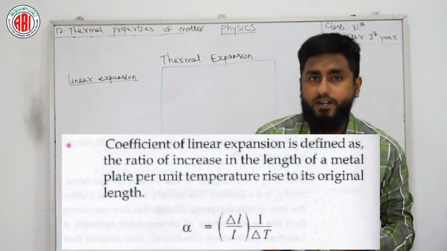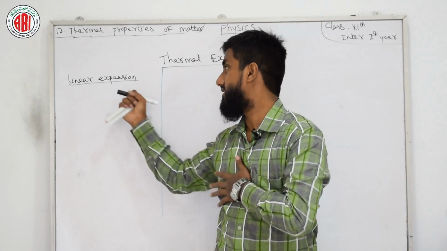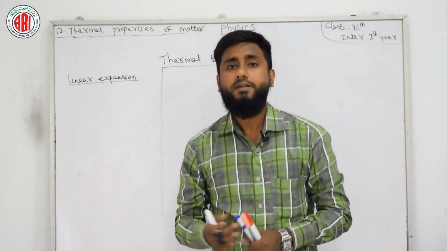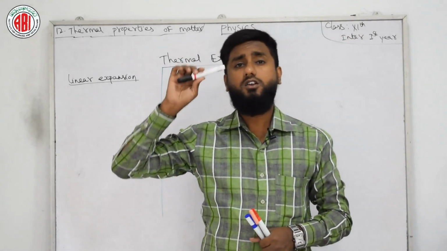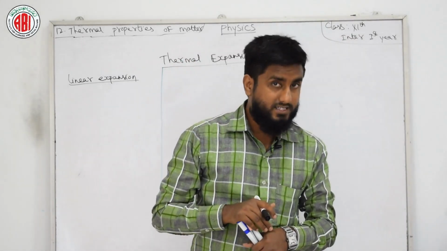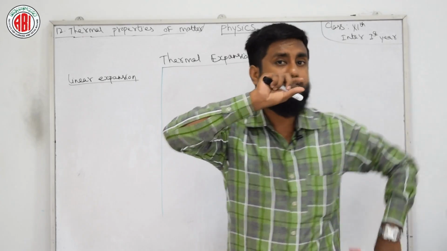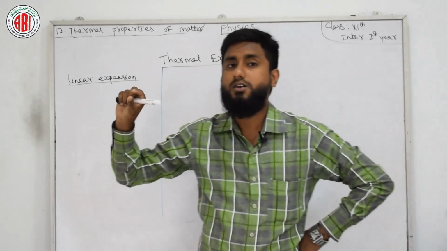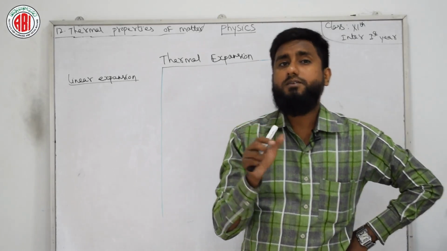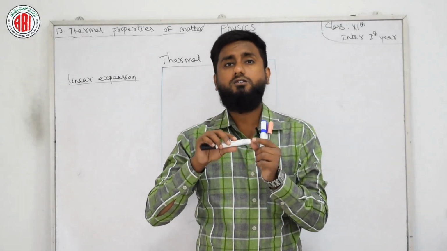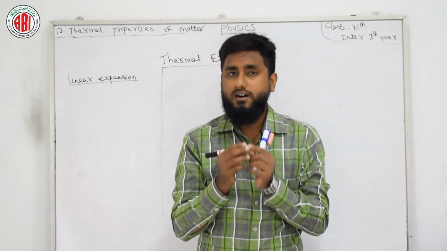But before that, what is thermal expansion? Linear thermal expansion is when I have cylindrical things, or something like a railway track, usually in a linear shape. If I increase the temperature, there will be an increase in its length, from the original length.